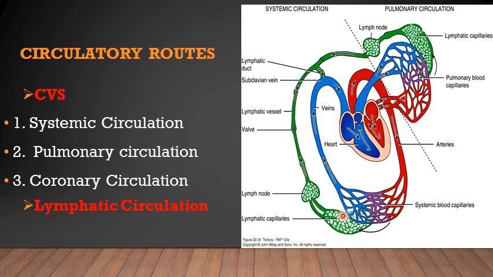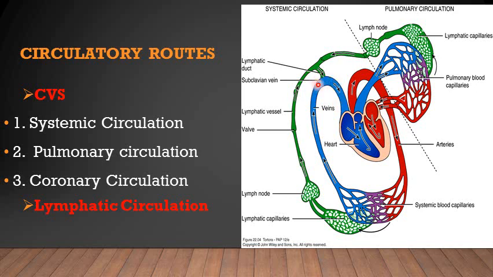So this is absorbing the components from extracellular tissue fluid, and then transporting it through its lymphatic capillaries and lymphatic vessels, and on the way there are lymph nodes which help to destroy the pathogens and destructive components present in the lymph, and they also add lymphocytes. So in this circulation, as compared to the blood, it has the lymph in it, which collects the tissue fluid and then transports it ultimately into the venous circulation. So it has a connection with the venous circulation.